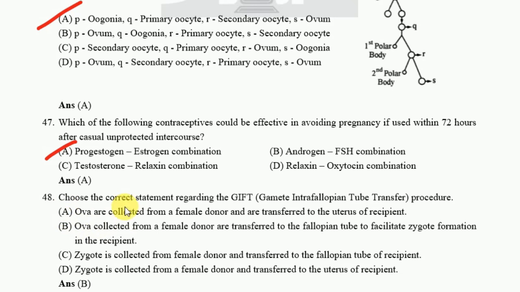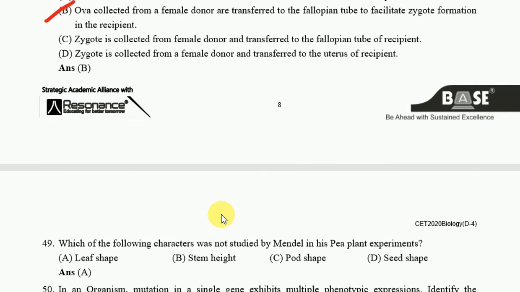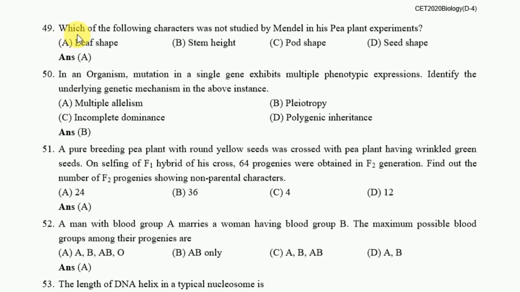Next one, choose the correct statement regarding the GIFT procedure. The correct answer is B. Okay. Next question, which of the following characteristics was not studied by Mendel in his pea plant experiment? Leaf shape is the correct one. Okay. Next one, in an organism, mutation in a single gene exhibits multiple phenotypic expressions. Identify the underlying genetic mechanism in the above instance. The correct one is B.